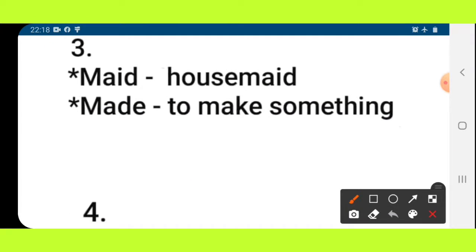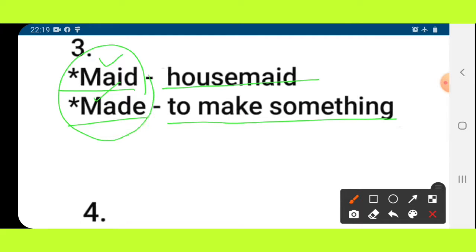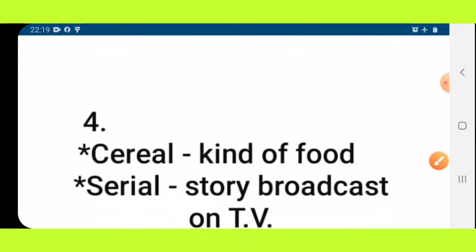The third one is M-A-I-D, maid, and M-A-D-E, made. Spellings are different but the pronunciation is the same, and the meaning is also different. First, M-A-I-D, maid, means housemaid or servant. And the second, made, means to make something. So again it is clear that the pronunciation is the same but the spelling and meanings are different.